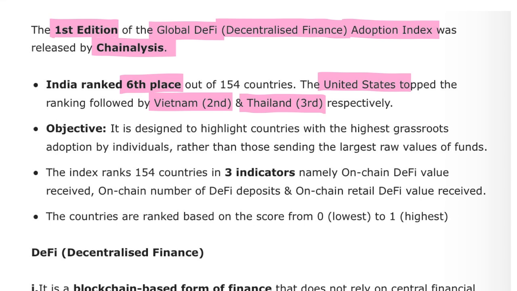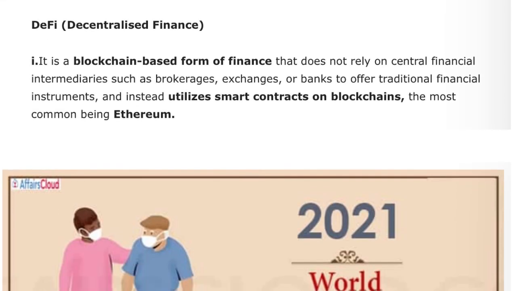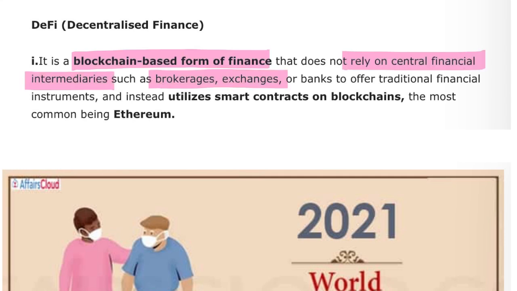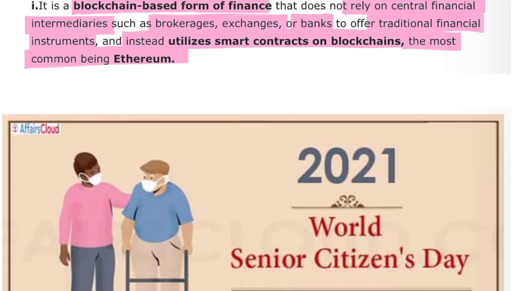All right. Then what is decentralized finance? It is a blockchain-based form of finance that does not rely on central financial intermediaries such as brokers, exchanges, or banks to offer traditional financial instruments, and instead utilizes smart contracts on blockchains, the most common being Ethereum.